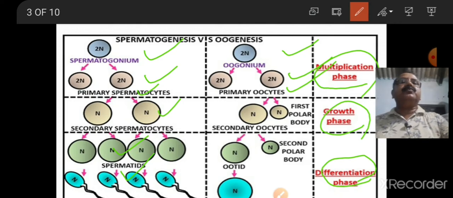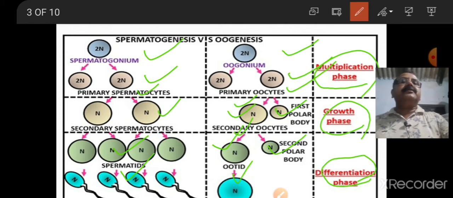After meiosis 1 or first maturation division, one large egg and a small polar body is produced. Later, second maturation division takes place. As a result, the secondary oocyte divides to produce an ootid and a second polar body. Later, this ootid becomes the ovum.